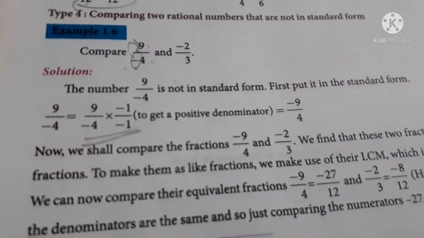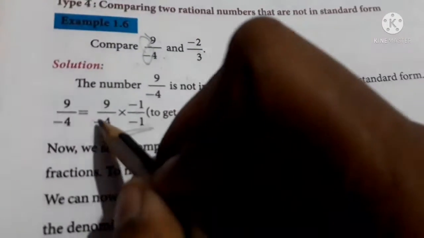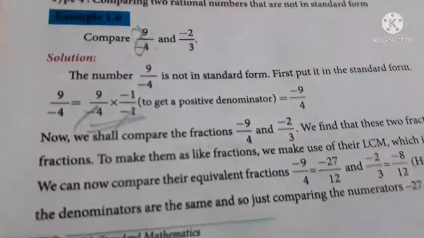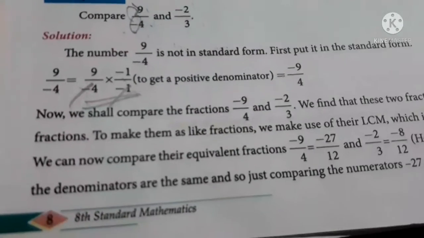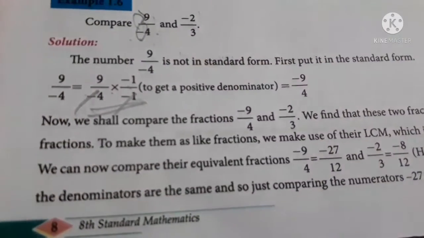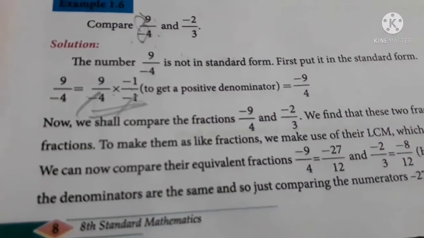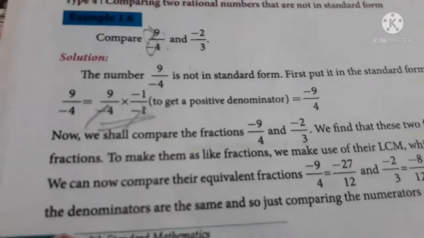9 by minus 4 into minus 1 by minus 1 means 9 into minus 1, which is minus 9. Then when minus and minus get multiplied, they cancel and change to positive, so it will be plus 4. So this is the way in which the minus in the denominator is cancelled and brought to the numerator, by multiplying minus 1 by minus 1.